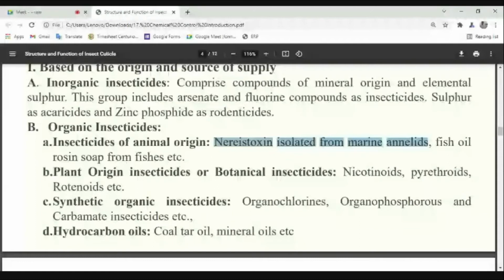Then the third one is synthetic organic insecticide, for example your organochlorines, organophosphorus, carbamate insecticides. Again, synthetic pyrethroids are there. Then your novel insecticides will come one by one, and we will discuss everything. The fourth one is hydrocarbon oil, like coal tar oil and mineral oils. These are also organic insecticides.